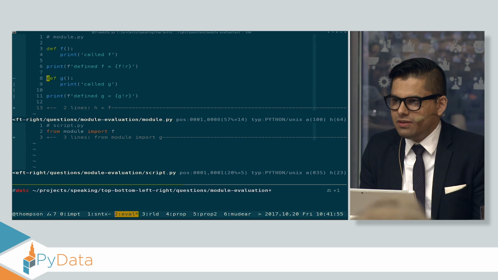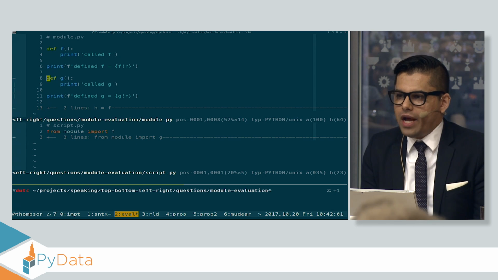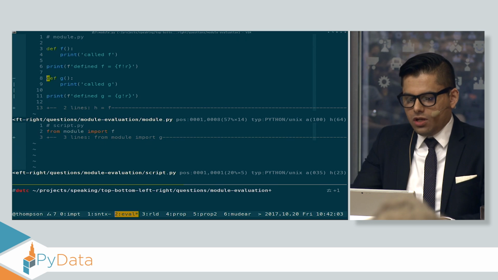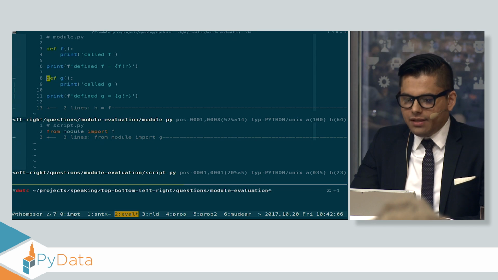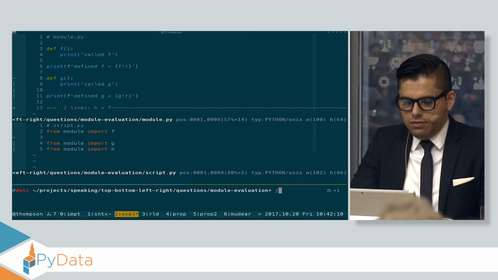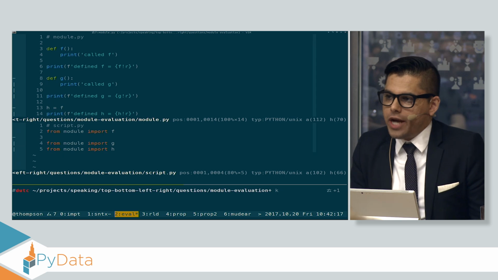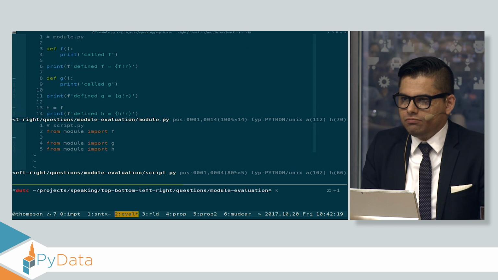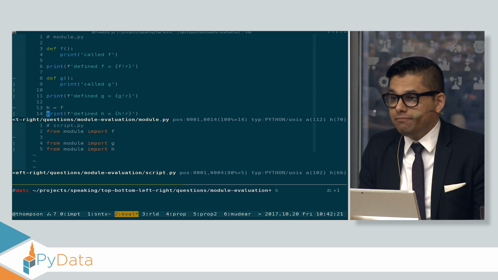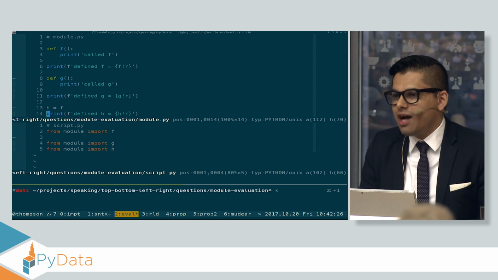Who says yes? We've got to shoot from the hip. We don't have a lot of time to think in this talk, so who says no? Who says only defined F gets printed? Who thinks that when I add in these two lines, there's not a lot of code here, the output of script.py changes? Who thinks it remains the same? Nobody thinks it changes? A couple people think it's changed.